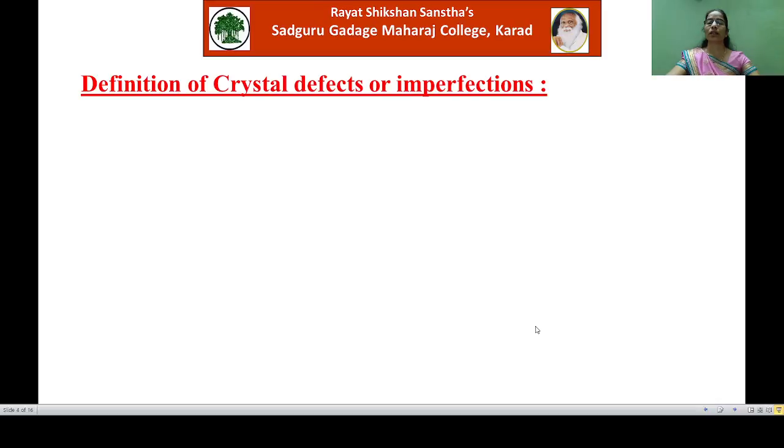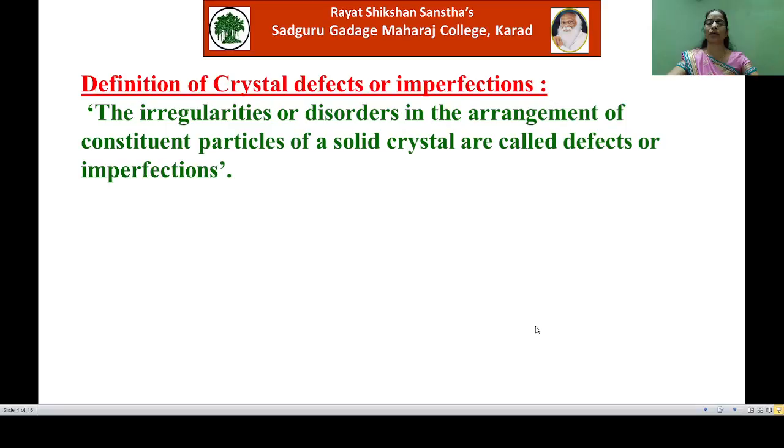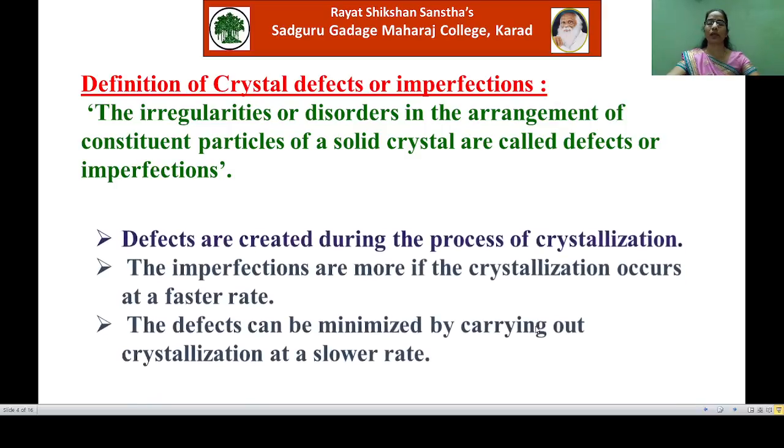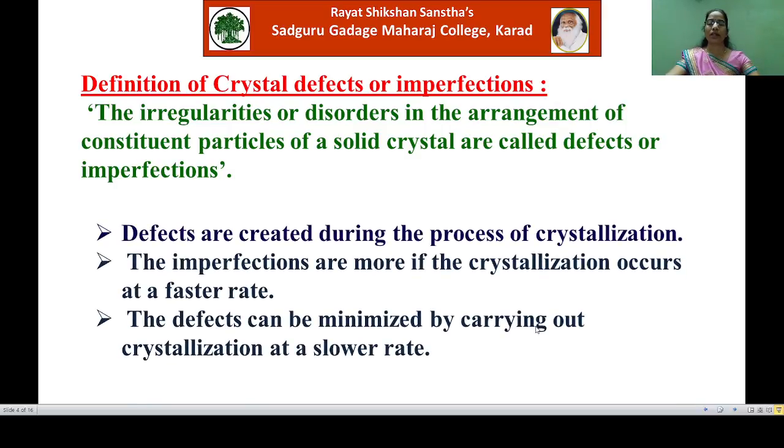So see the definition of crystal defects or imperfections. The irregularities or disorders in the arrangement of constituent particles of crystalline solids are called crystal defects or imperfections. These defects are generally created during the process of crystallization.